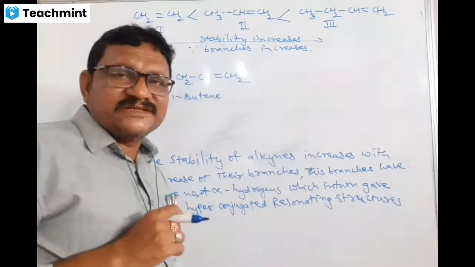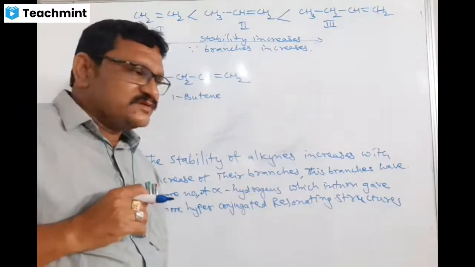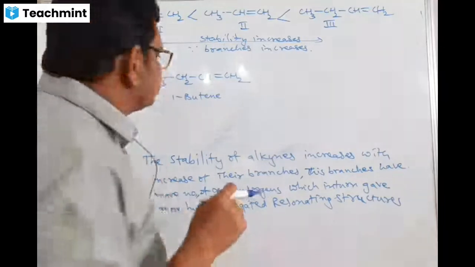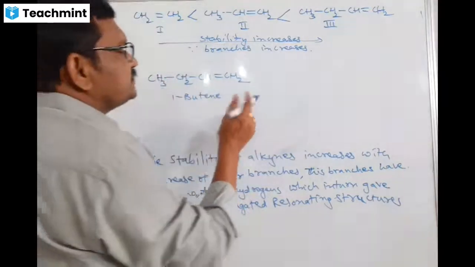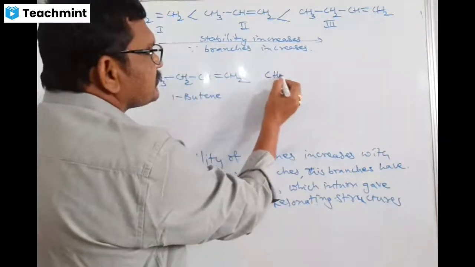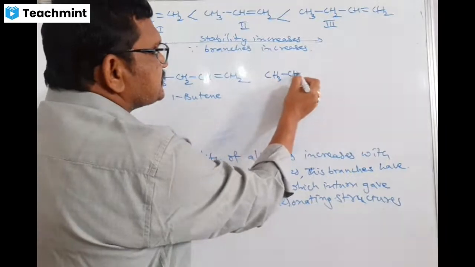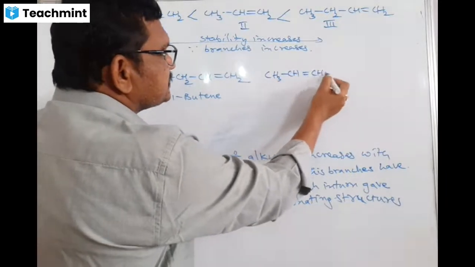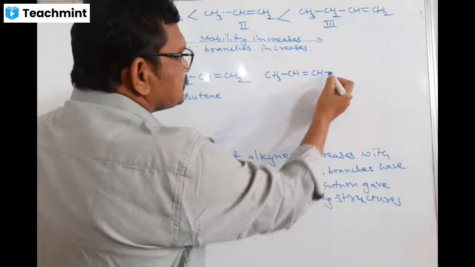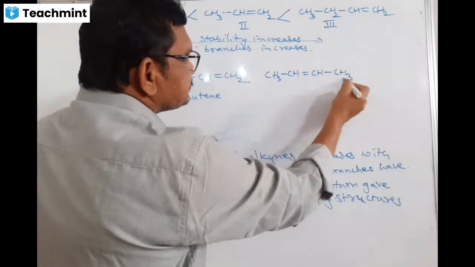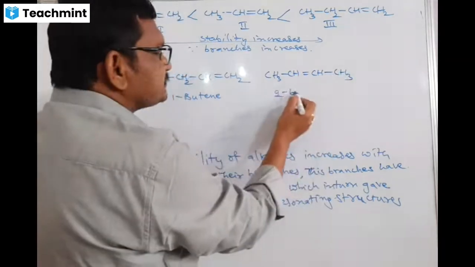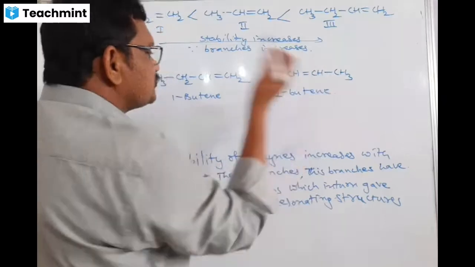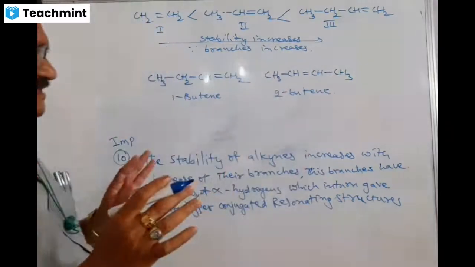Everything is very typical, so be alert in class. This is 1-butene. CH3CH=CHCH3, this is 2-butene. Here, which one is stable?